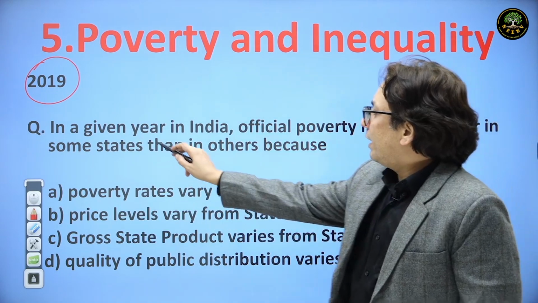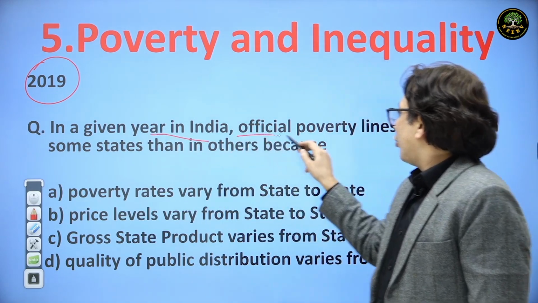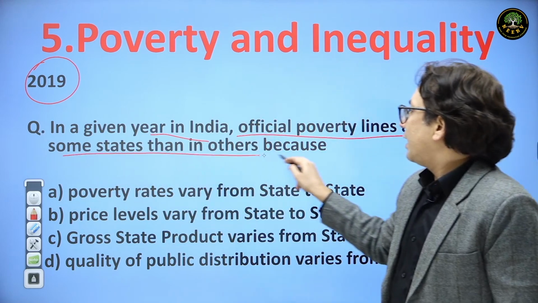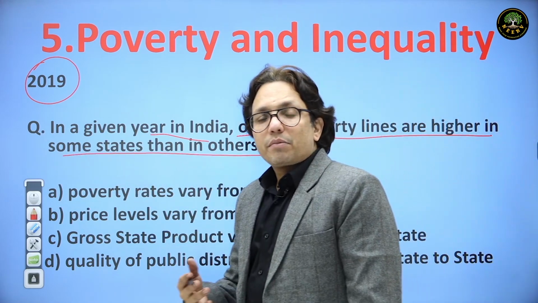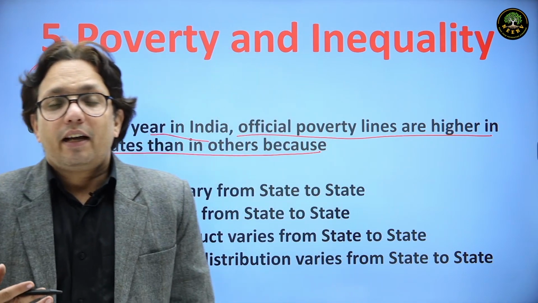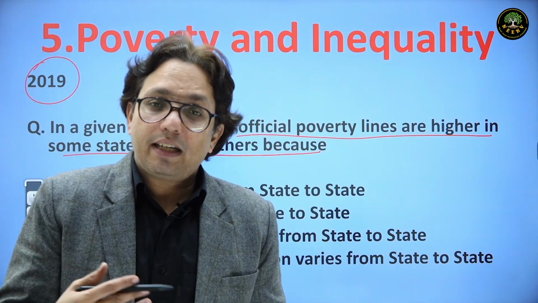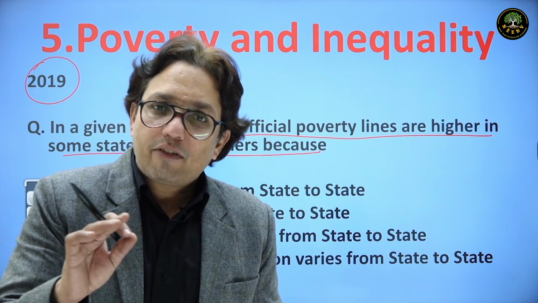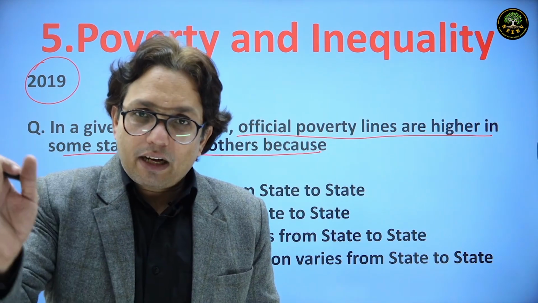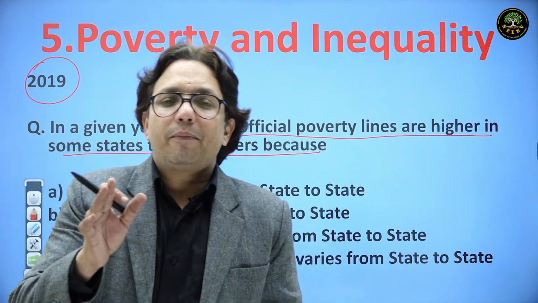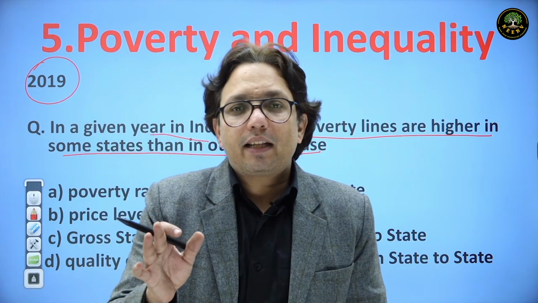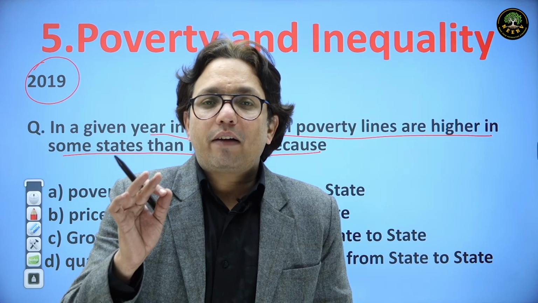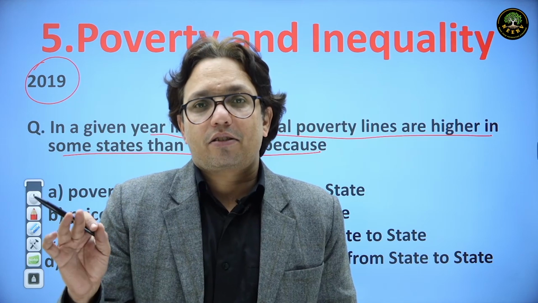In a given year in India, official poverty lines are higher in some states than in others. In some states, the poverty line is higher. In some states, the poverty line is less. So basically, we do not have a national level poverty line. Yes, we average it out. We take the weightage of the population and then we have a national level poverty line. But at the same time, we have state specific poverty lines.